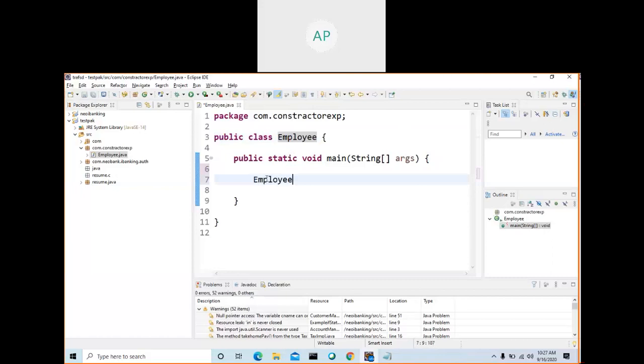So now for a practical purpose, let me create here Employee e equal to new Employee.